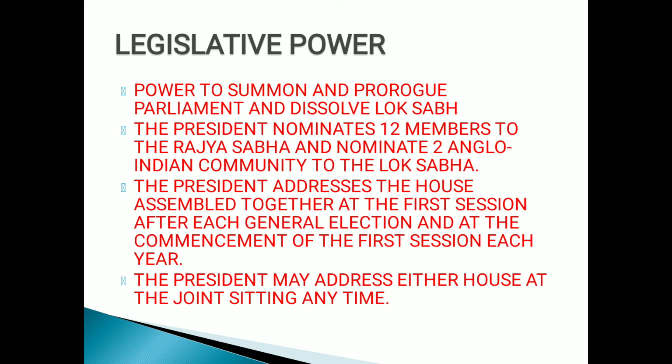Here in this power, I'm going to explain how the president makes law, right children? There are different powers, and under these different powers the president shows his dominance. So let's see now: the power to summon and prorogue Parliament and dissolve the Lok Sabha. The president has the power to summon and prorogue the Parliament. Summon means address. Prorogue means ending of the session. If he wants, he can end the session, be it the winter session or the budget session, children. So he has the power to summon and prorogue Parliament and dissolve the Lok Sabha.